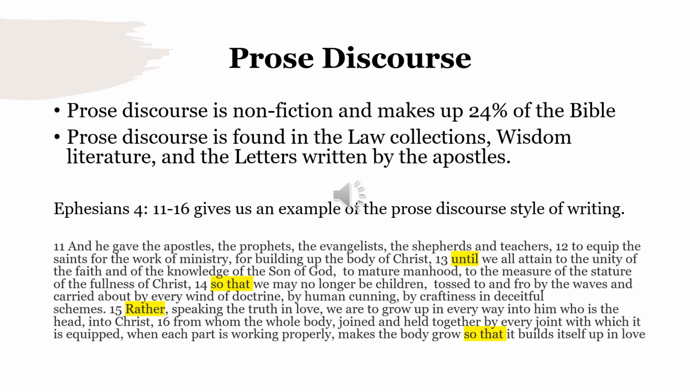Ephesians 4:13 and 14 gives us an example of the prose discourse style of writing. Until we all attain to the unity of the faith and of the knowledge of the Son of God, to mature manhood, to the measure of the stature of the fullness of Christ, so that we may no longer be children, tossed to and fro by the waves and carried about by every wind of doctrine, by human cunning, by craftiness and deceitful schemes.